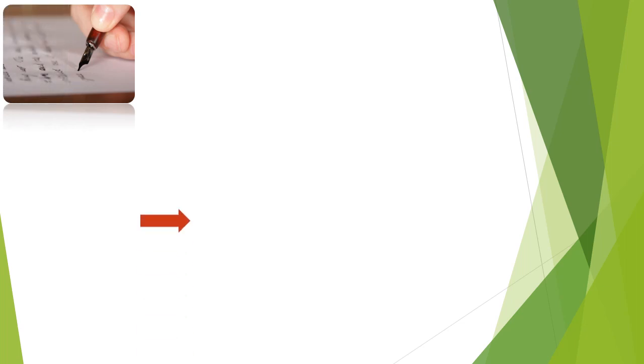Let us see a real-world example of encapsulation. Suppose you write a letter to your friend. First, you take a paper or letter pad and write the content or the message of the letter on the paper, and you place it in an envelope.